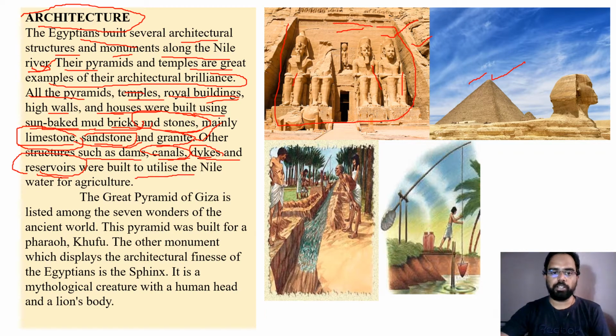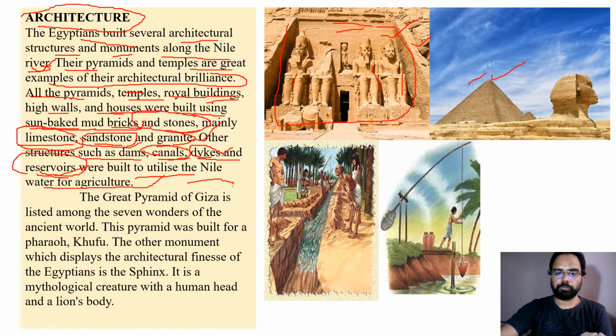These are all built utilizing the Nile water for agriculture. The purpose of building dams, canals, dikes or small channels, and reservoirs is to utilize the Nile water for agriculture. The irrigation facilities have been very well managed in Egyptian civilization.